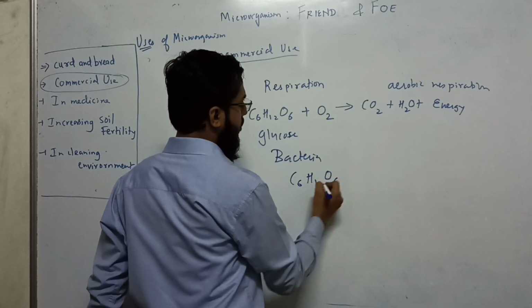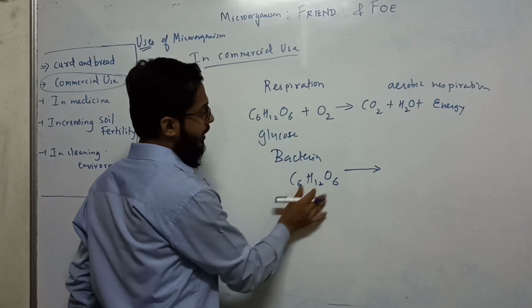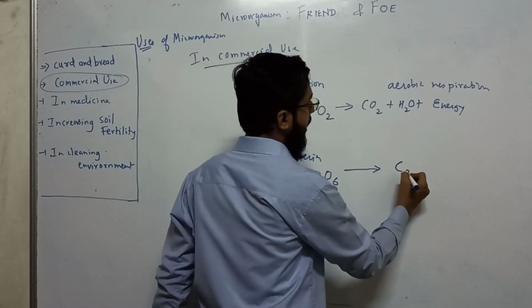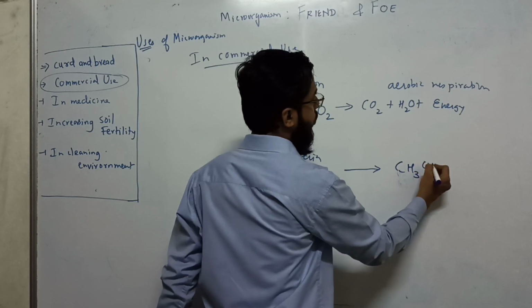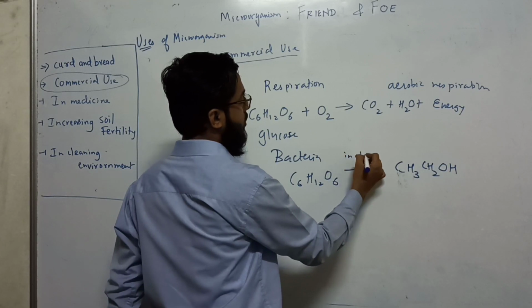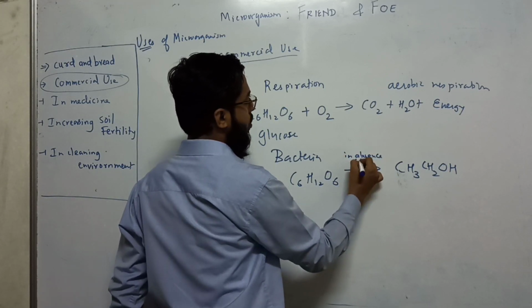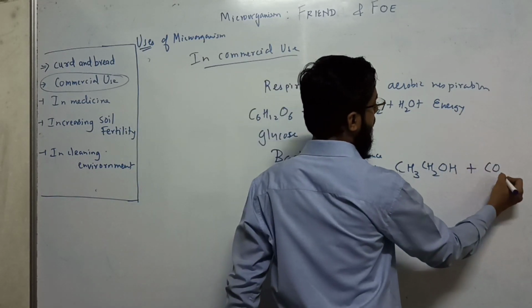They don't take oxygen; in the absence of oxygen they directly break the glucose into alcohol and carbon dioxide.